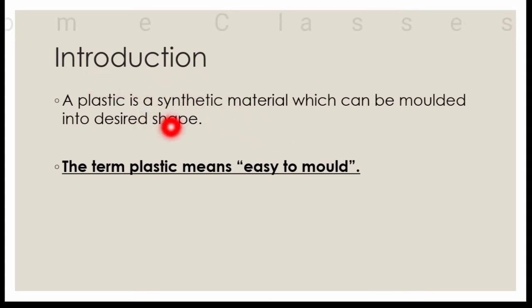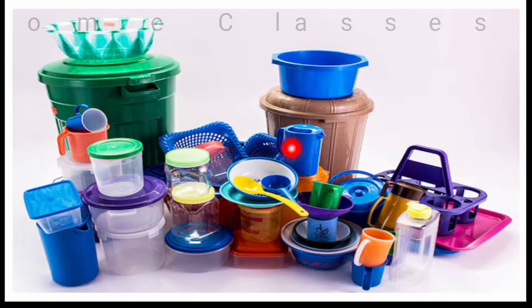Introduction. A plastic is a synthetic material which can be molded into desired shapes. This means if we want to give it any shape, we can give it. Actually the term plastic means easy to mold. So various things can be made. These are all materials which are made of plastic.